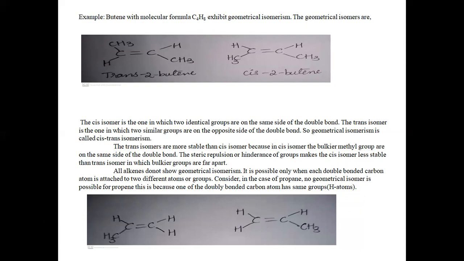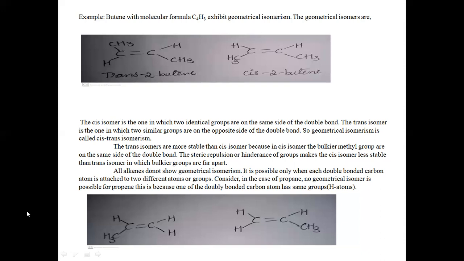Why? Because of the doubly bonded carbon atoms here, this second carbon atom is having two similar groups, that is hydrogen atoms. There should not be the same groups on the carbon atom. Those compounds cannot exhibit geometrical isomerism. It should contain two different atoms or groups attached to the double bonded carbon atom. This is the condition for the compounds to exhibit geometrical isomerism.